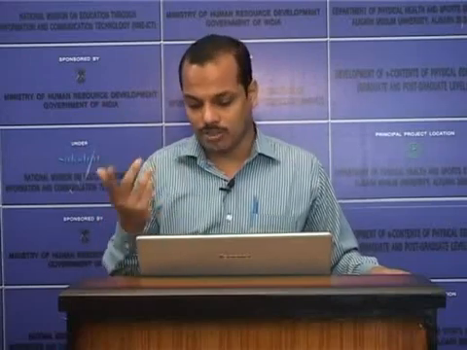So, based on the number of fibers extending from the cell body, the neurons can be divided into unipolar neuron, where only one extension will be there; bipolar, where two extensions will be there, that is one axon and one dendrite; and the third one is multipolar, having multiple extensions, like many dendrites and one axon.